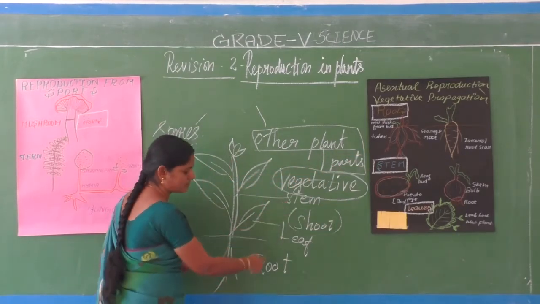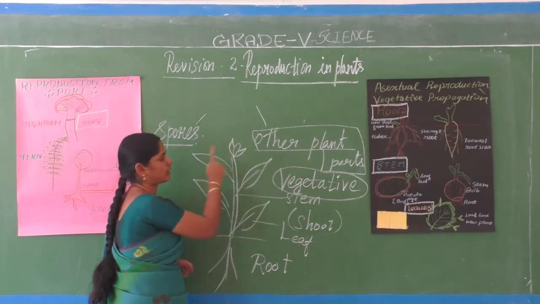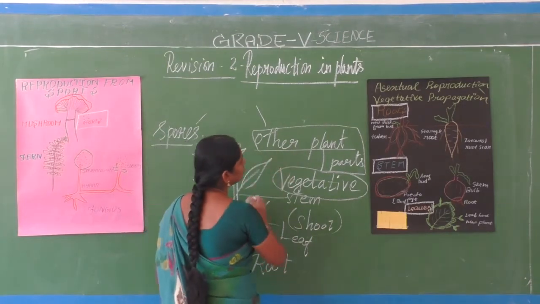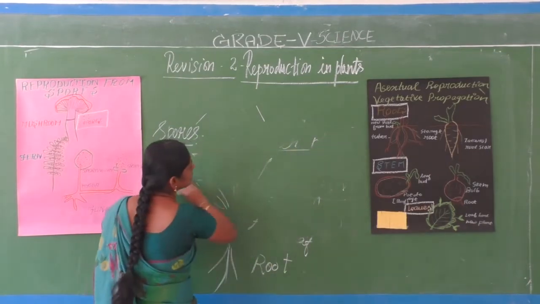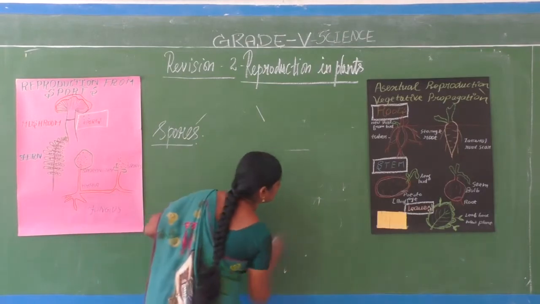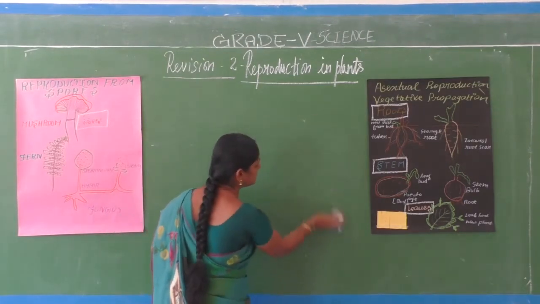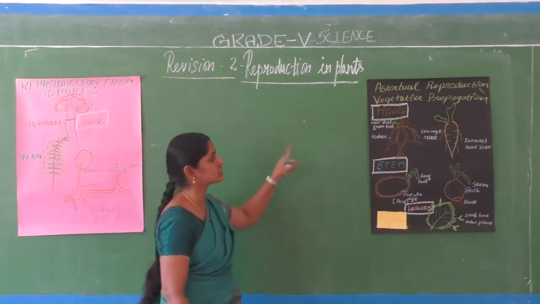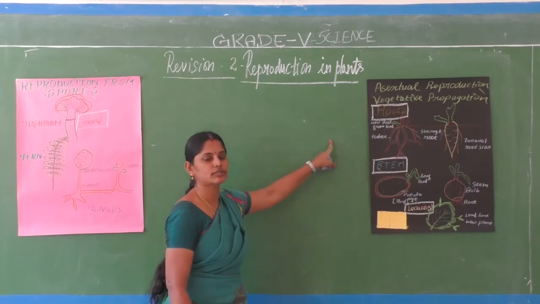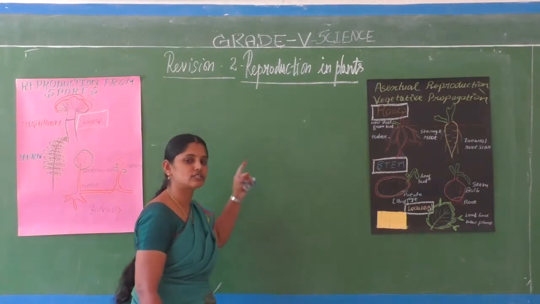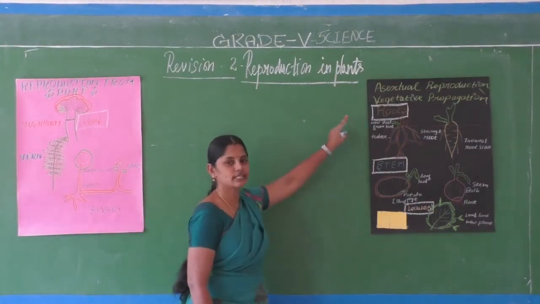Okay. So the root, stem and leaf are called vegetative parts of the plant. Flowers are called the reproductive part of it. Through spores and vegetative parts, plants are reproduced. This we study in higher classes. This will come under asexual reproduction. So through spores and through vegetative propagation comes under asexual reproduction in plants, whereas through flowers, through seeds comes under sexual reproduction in plants. So that we will see in the higher classes.